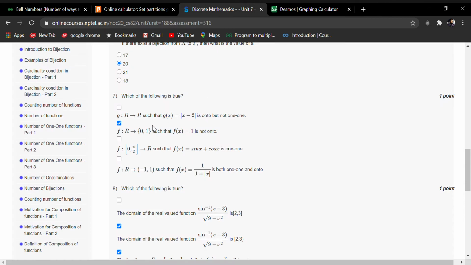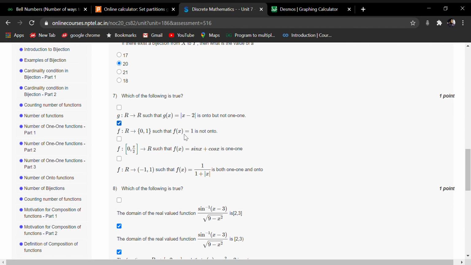Now coming back to the second one, which of the following is true? So the first one is false, because this graph is not onto. The second option, f from R to {1} such that f(x) equal to 1, is not onto. This is correct, because f(x) is only mapped to a single element, 1.